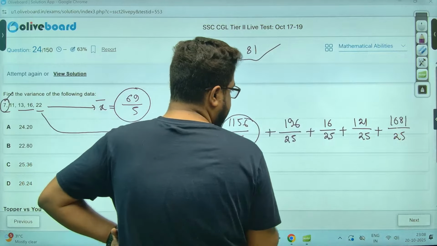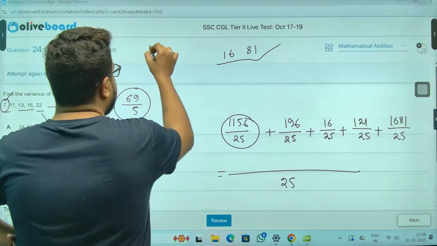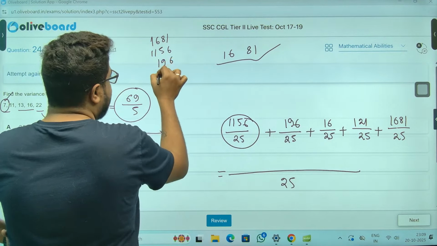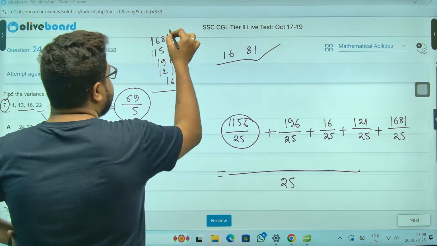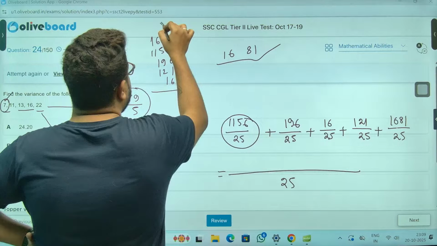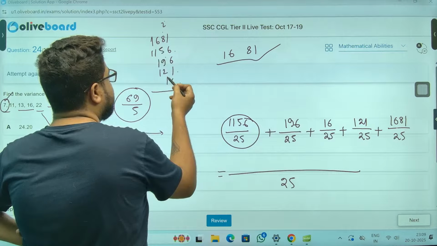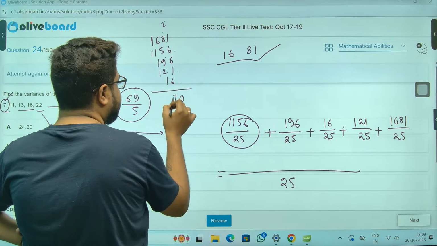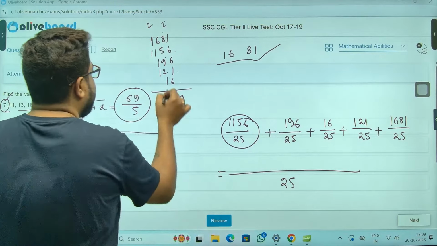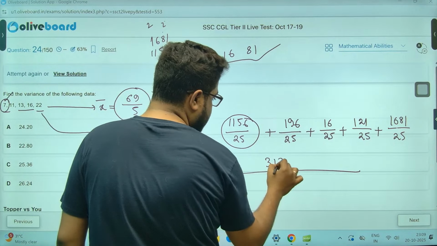Okay. So if you do 25, baapre, 1681, 1156, 196, 121 and sir 16. 18 and 2, sir 20. 8 and 2, 10. 15. 15 so 24. 25. 27. 2. 6 2's are 8, 9, 10, 11. 1 3. 31. 3170 by this.